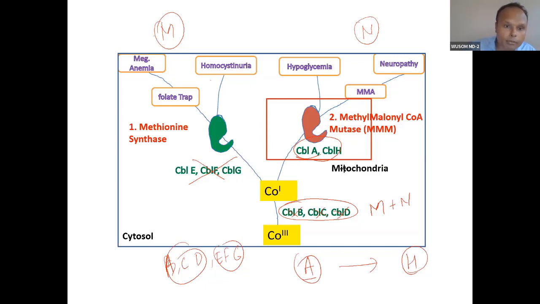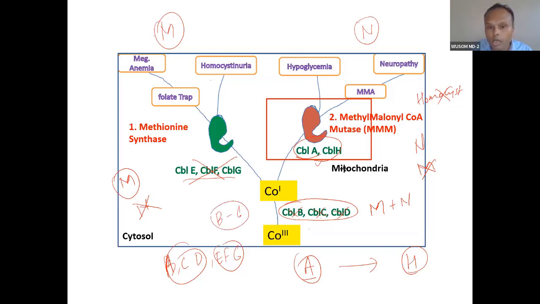If there is involvement of E, F, G, there will be only M symptoms, not N. If there is involvement of the other, there will be only N, not M. In such a condition, there will be no homocystinuria. So homocystinuria is associated with B, C, D, E, F, G. So B to G.